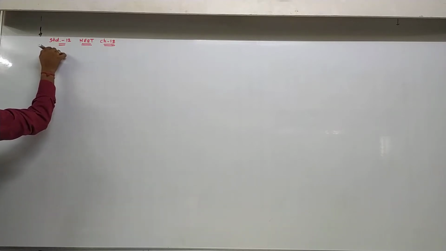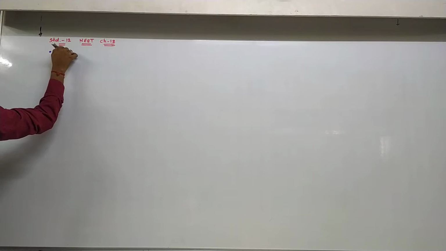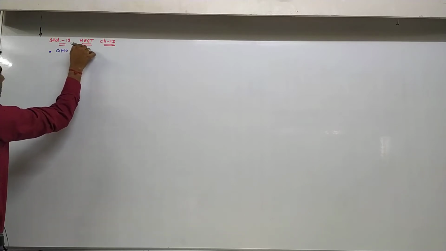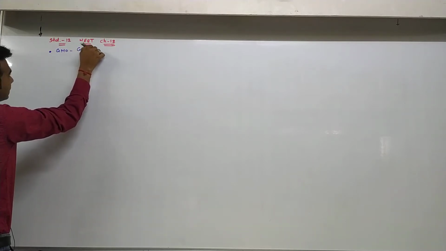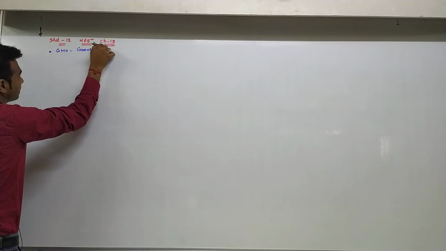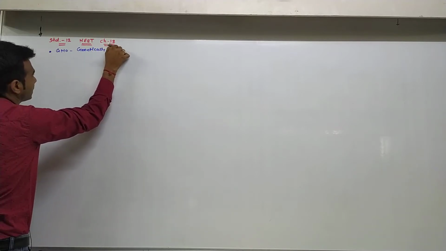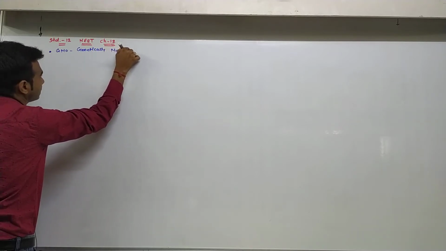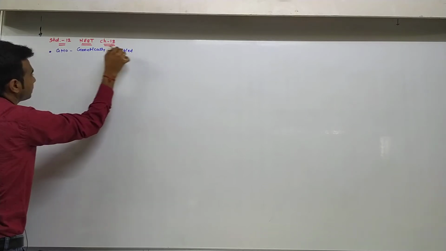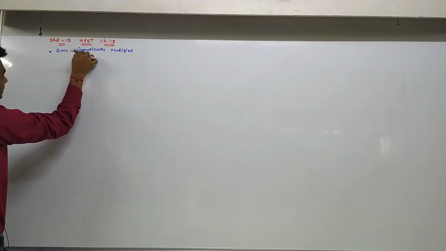Here, you have to remember few full forms. GMO, that is genetically modified organisms.